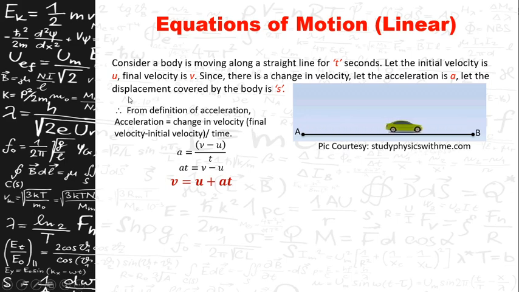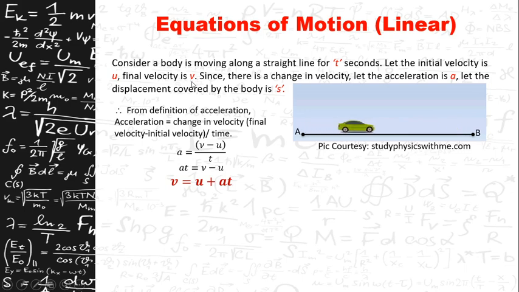Let the displacement covered by the body be S. Consider this example: a body starts from point A and ends at point B. The distance traveled by the body, AB, is the displacement, which we consider as S. The velocity at point A is the initial velocity, U, and the velocity acquired at the end point B is the final velocity, V.